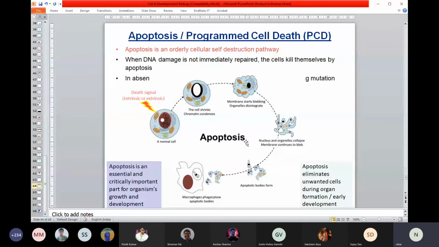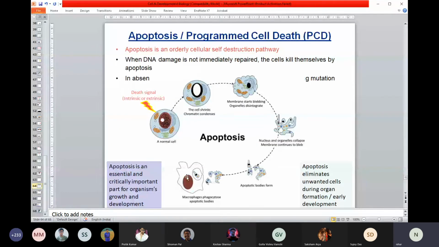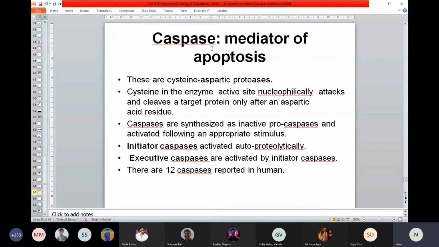Under normal conditions, our body tries to remove unwanted cells by this process. So who can execute this? The executive agent, the one that carries out this execution process, is termed caspase. That's the enzyme name. We have a new name now, caspase.